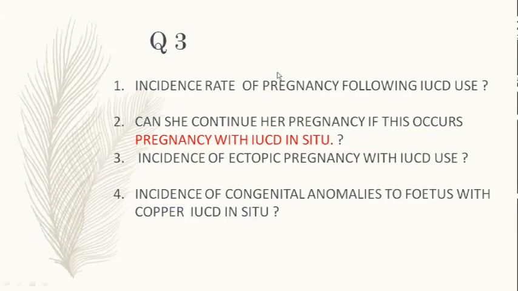Question 3 goes like this: the incidence rate of pregnancy following an IUCD use, number 1. Can anyone tell me? Number 2, can she continue her pregnancy if pregnancy occurs with the IUCD in situ? Number 3, the incidence of ectopic pregnancy with IUCD use, and the incidence of congenital anomalies to the fetus with a copper IUCD in situ if she continues.